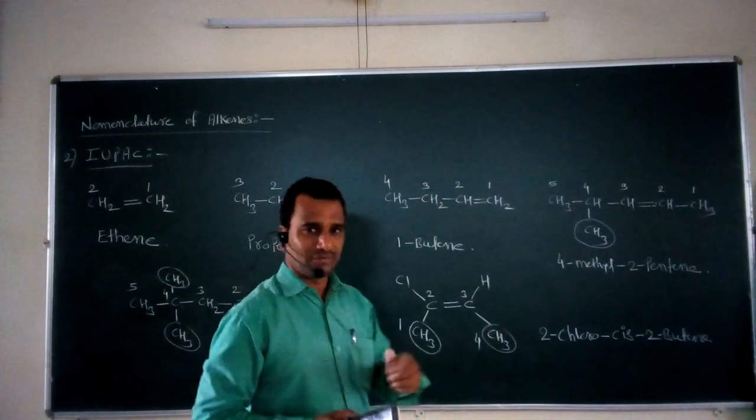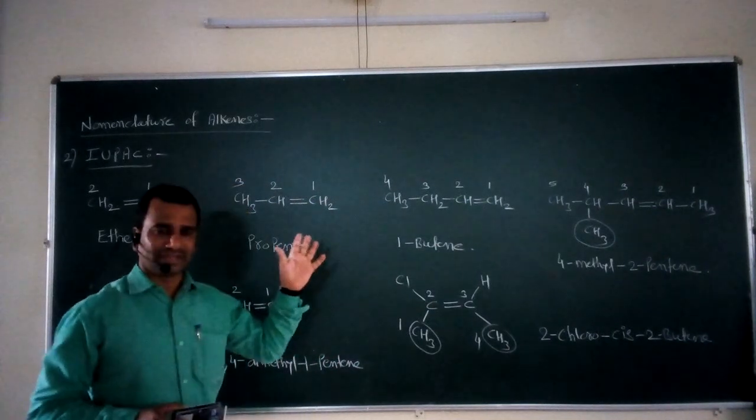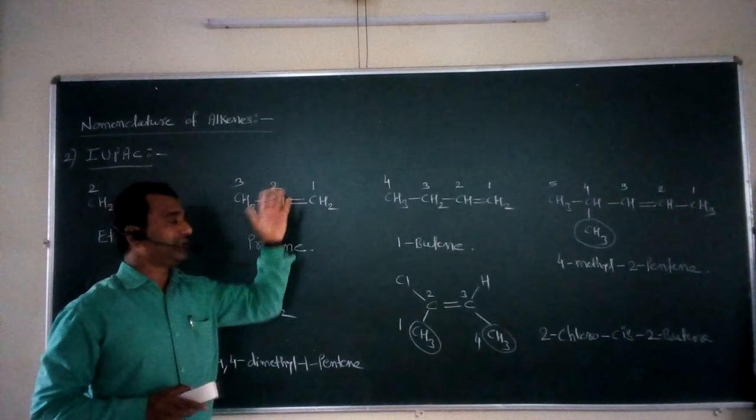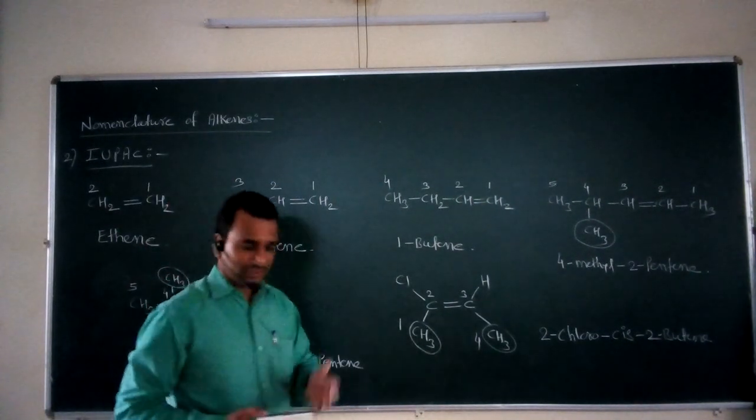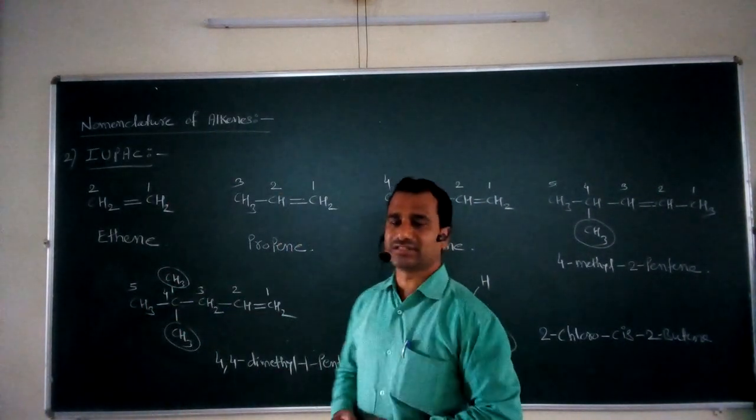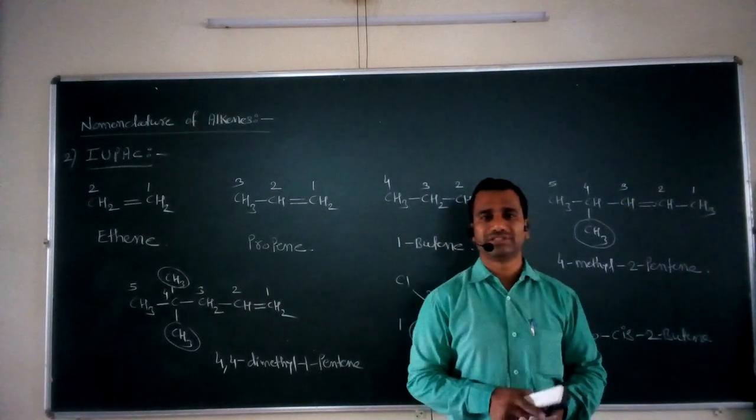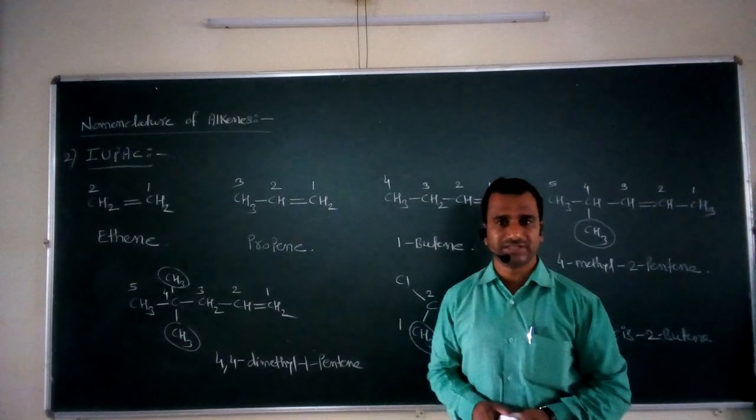So we can say that this is a very important method for assigning the name for a particular alkene, called the IUPAC nomenclature system. So in today's video lecture, we discussed the two important methods of nomenclature for alkenes. First is called the common name system, and second is called the IUPAC nomenclature system.